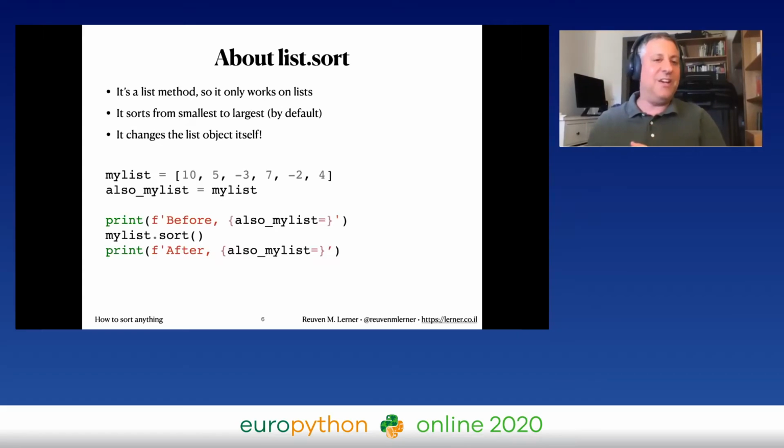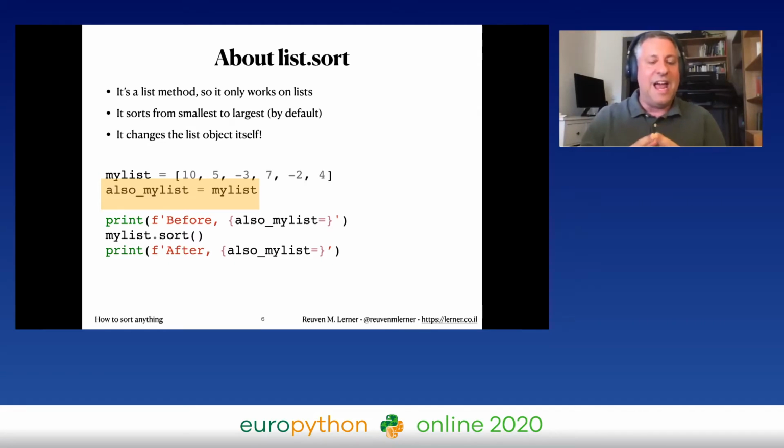So what we see here is my list is, again, the same exact values. Get used to them. We're going to see them quite a bit. And then I assign a second variable here, also my list, to be equal to my list. What this means is we now have two variables referring to exactly the same list. That's fine. That's not a problem in Python.